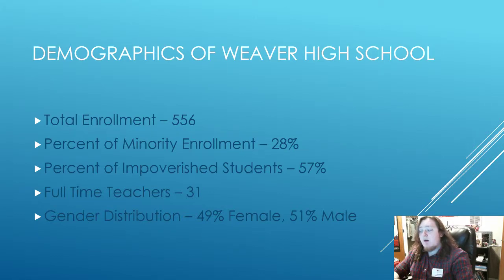The percent of minority enrollment was about 28%, and the percent of total impoverished students, meaning those students that receive free or reduced lunch, was 57%. So the majority of the school receives free or reduced lunch. And they have 31 full time teachers. The distribution of gender is 49% female students and 51% male students.